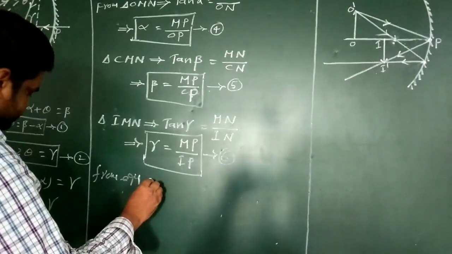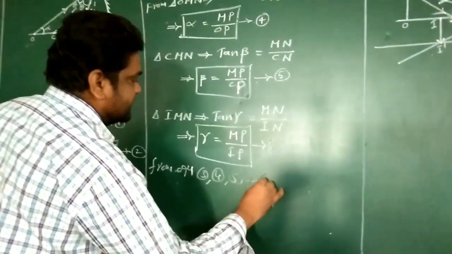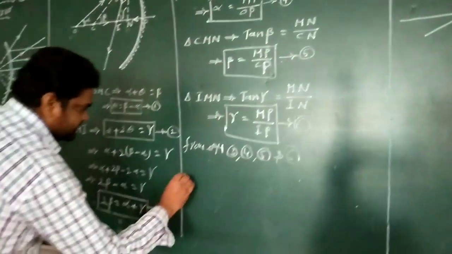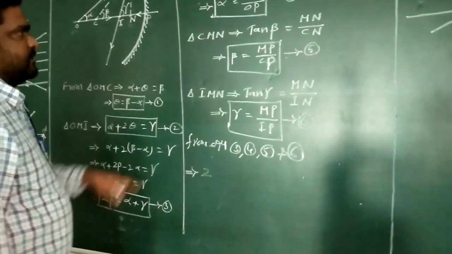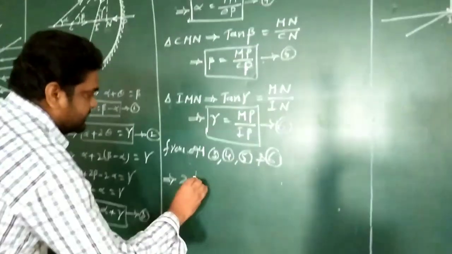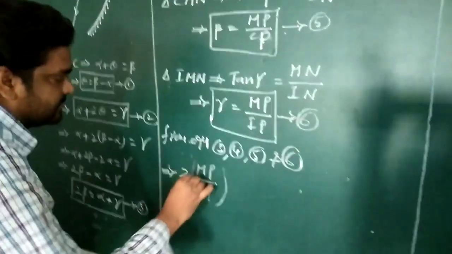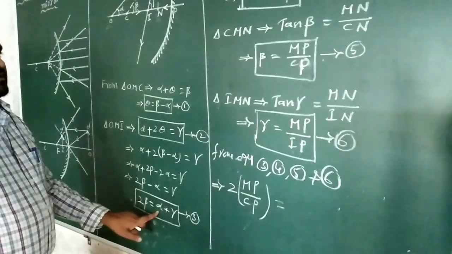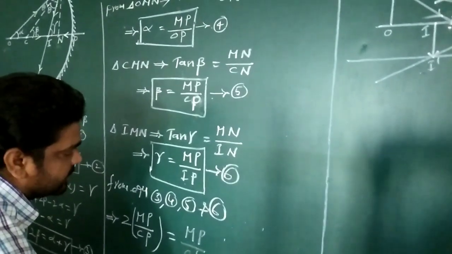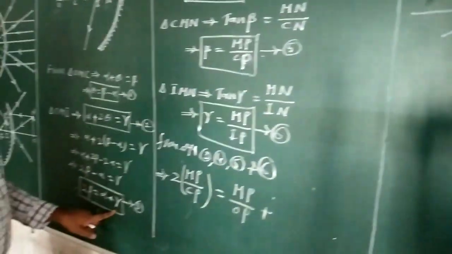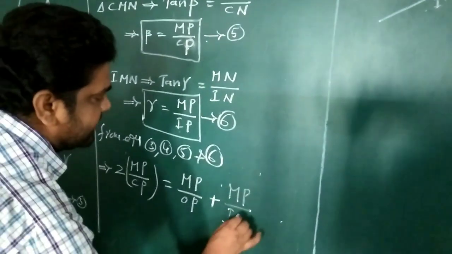That implies 2 into beta value, MP divided by CP, equals alpha value MP divided by OP plus gamma value MP divided by IP.